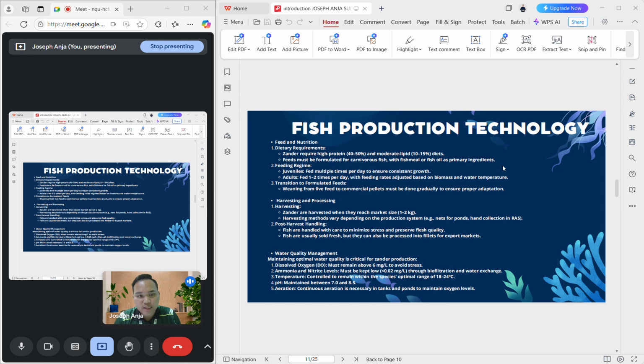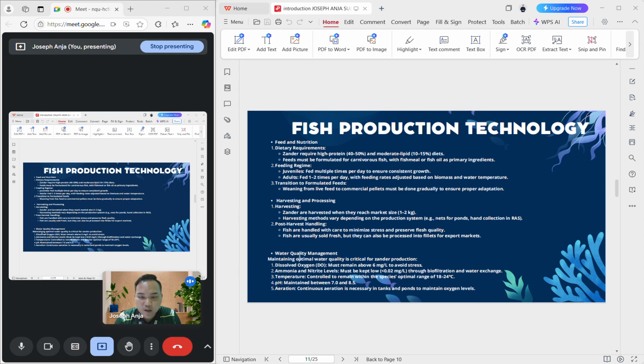By fish production technology, we can know about feed and nutrition: the dietary requirements, feeding regimes, and transitions to formulated feeds. We also know about harvesting and processing. Fish are harvested when they reach market size. For post-harvest handling, fish are handled with care to minimize stress and preserve flesh quality.